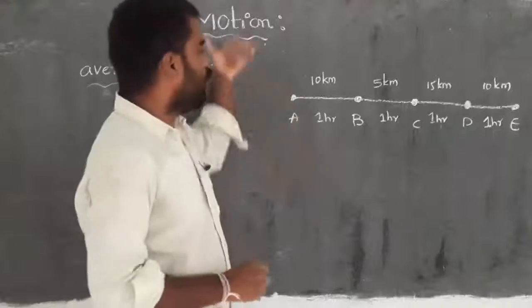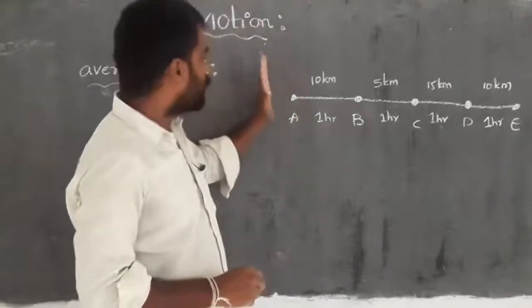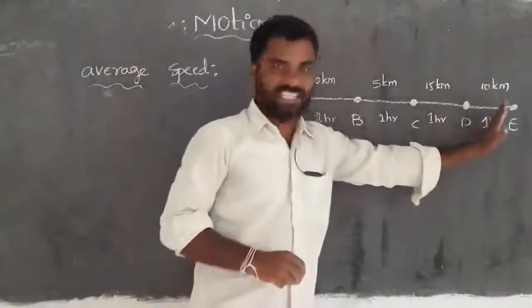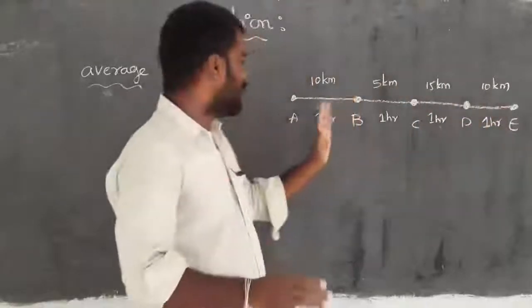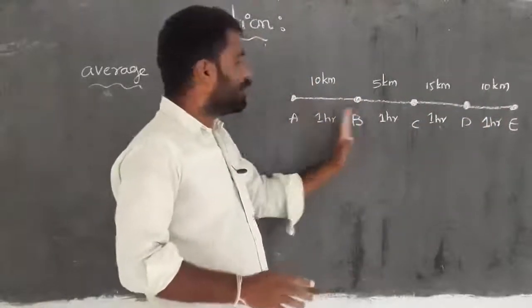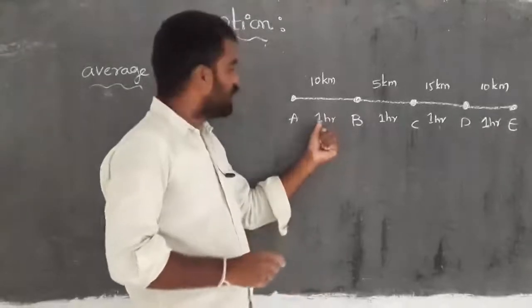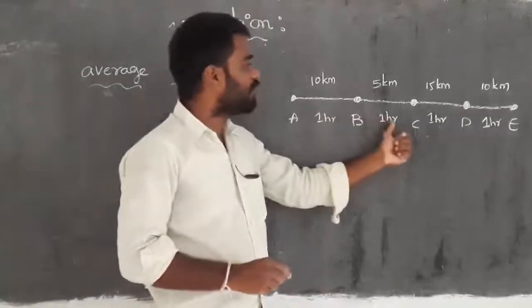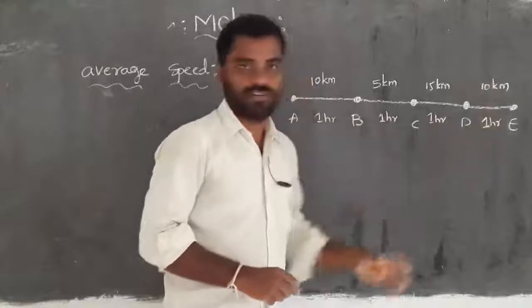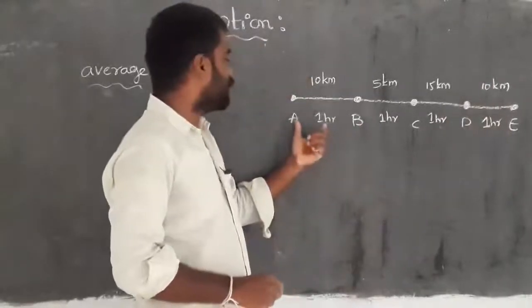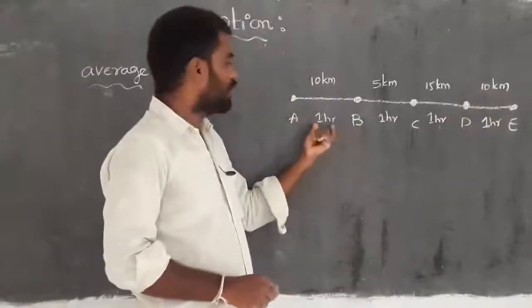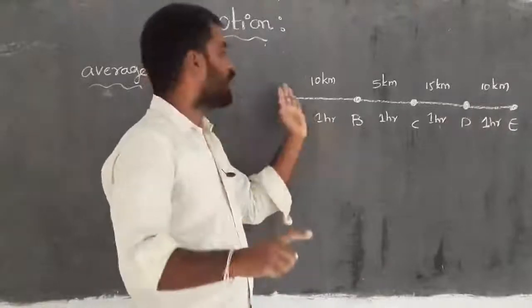One object is moving from point A to point E. Between each pair of points I mentioned the time in hours: 1 hour, 1 hour, 1 hour, 1 hour. Means the object took 1 hour to travel from point A to point B.